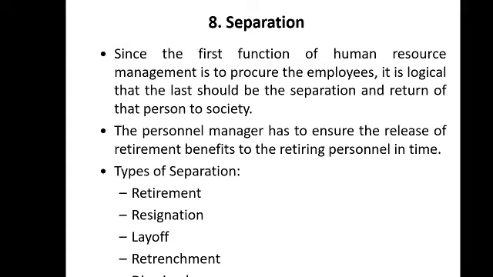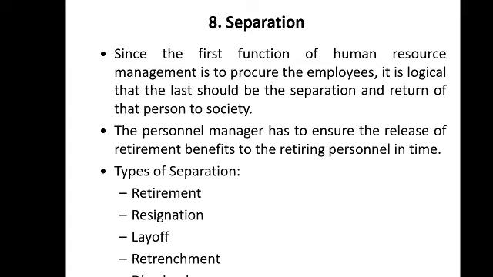Then finally dismissal is there. Dismissal is similar to retrenchment, but it is a case of disciplinary action. Whenever employees go against the rules and regulations of the organization, or indulge in certain fraud or unethical practices, they will be dismissed from the organization.